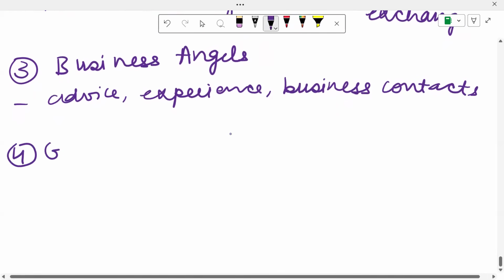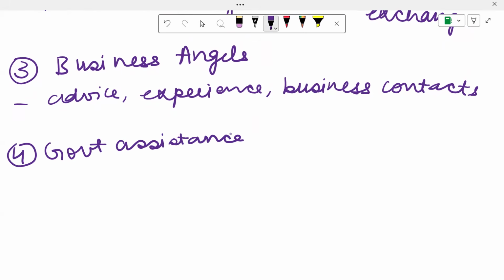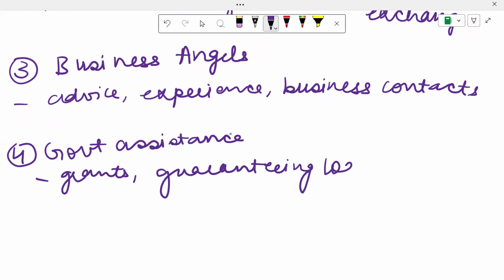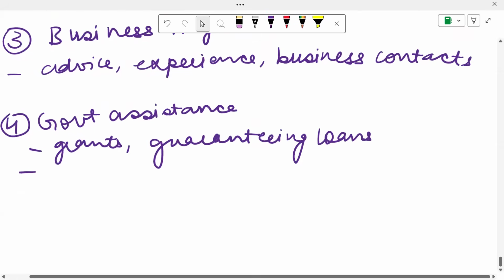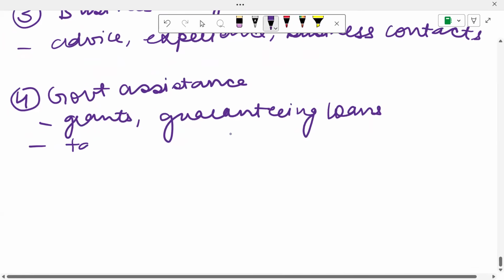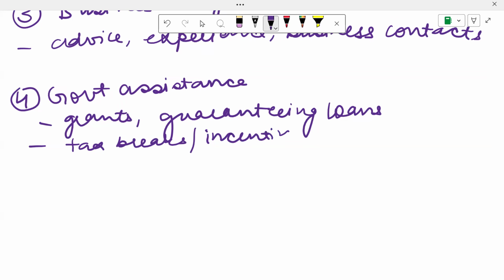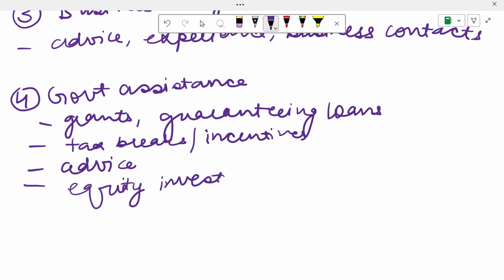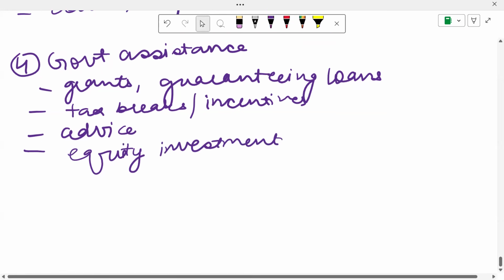Number four is government assistance. How can government help SMEs? Government can help SMEs by providing grants. They can help as a guaranteeing of loan. They can guarantee to the bank that if this SME does not give you the money, I will give you the money. So this way they find it easy to get loans. Or the government can give them tax breaks or any other tax incentives. The government can also help them by providing advice. And if the government prefers, they can also do an equity investment in their company. So this is about government assistance.